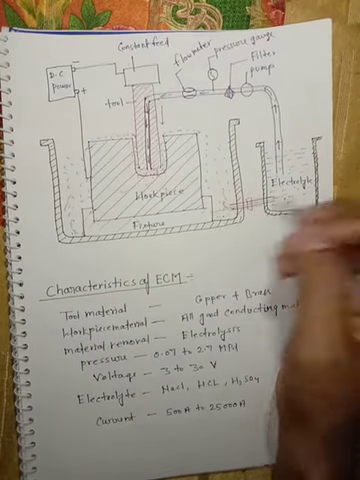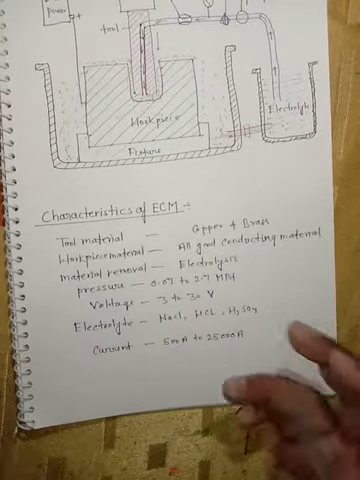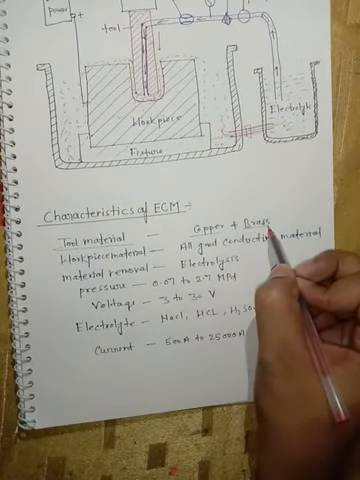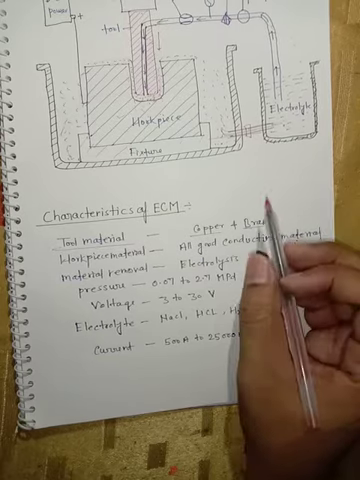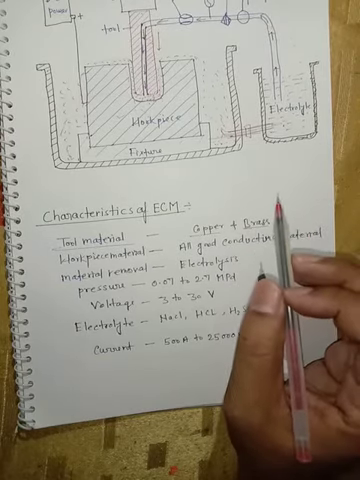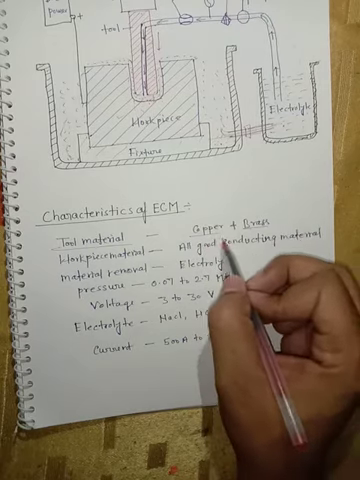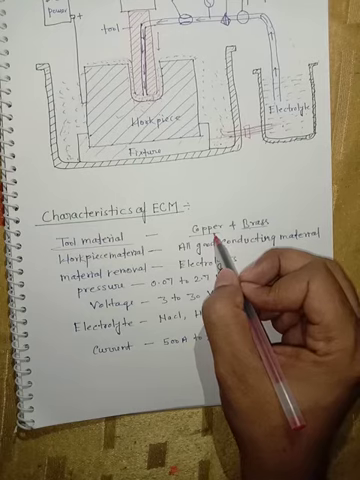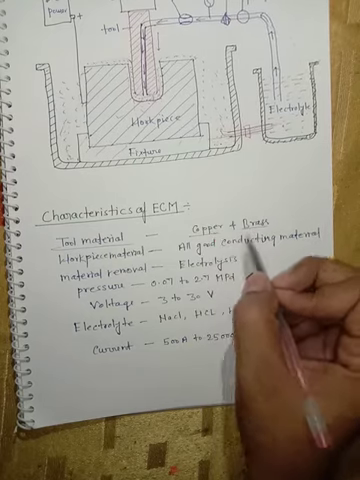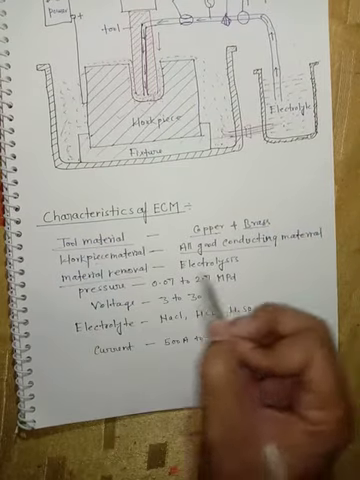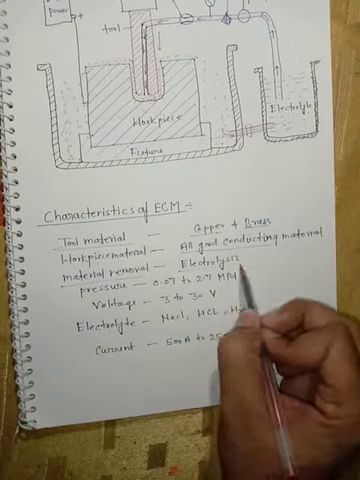Okay, now there are different characteristics of the ECM process. What should be the tool material? It should always be copper or brass, as this is the ECM process, so there is always a current and voltage supply. Our tool and workpiece should be conductors. So tool material is preferably copper or brass, and the work material should always be a conducting material. Material removal takes place through the electrolysis process.